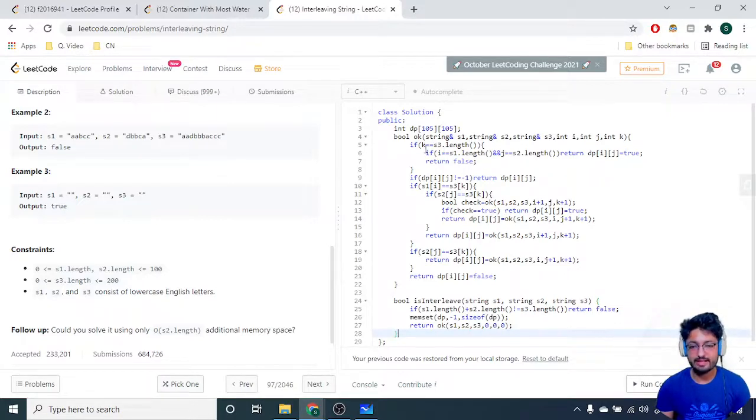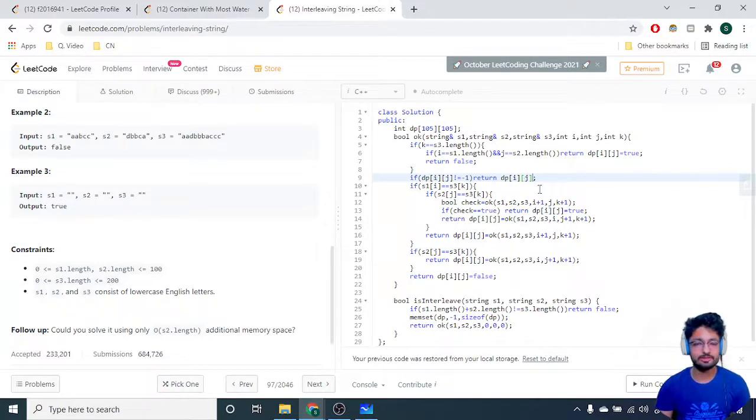Then what you can see here is that if at any moment my k turns out to be its length, which means that I iterated over the whole string and my kth pointer is at the end point, at that particular point my i and j should also be at their lengths. If at that point it also turns out to be true, then the dp state is true, else the answer is false. Okay, if at any point my dp of i, j turns out to be not -1, which means that I have already calculated the dp state, then we just return that dp state value. Okay, then we have the other options. If we have not hit the base case or a computed dp state, then find out the actual logic.